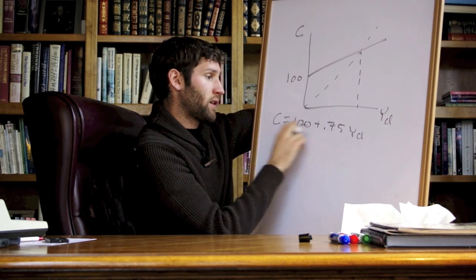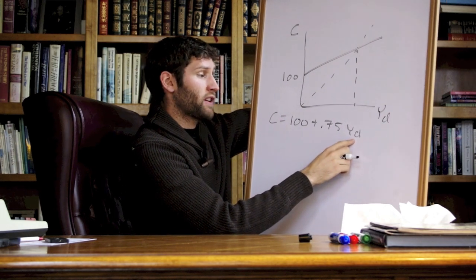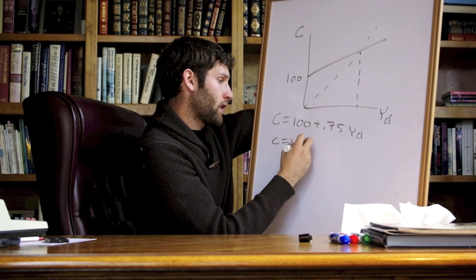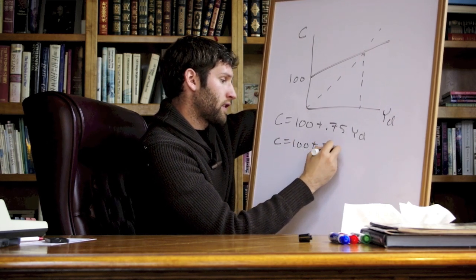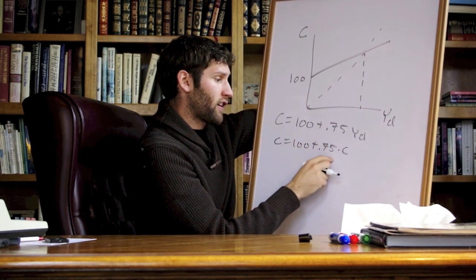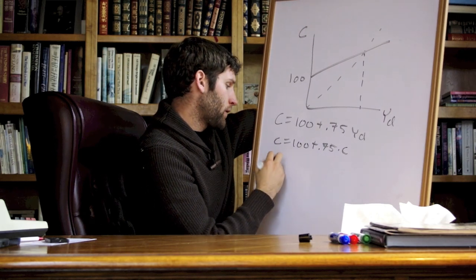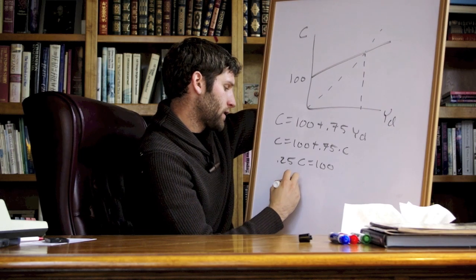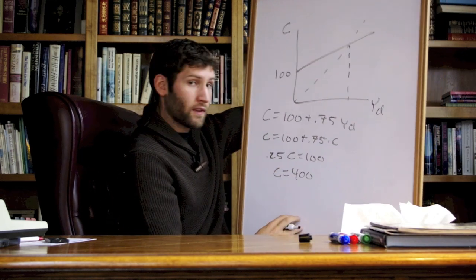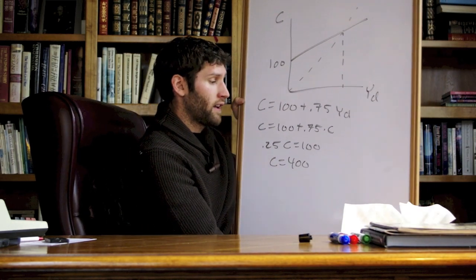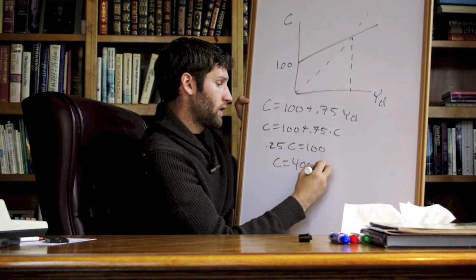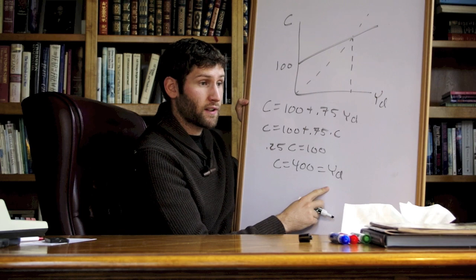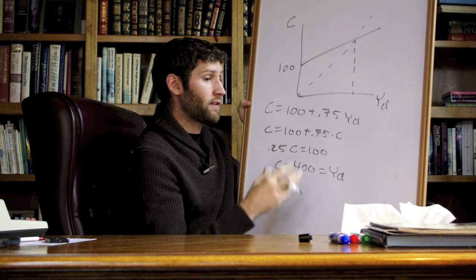So here we know that consumption and disposable income are going to be the same thing. So we have C equals 100 plus 0.75 times C. Subtract off 0.75 C from both sides, we get 0.25 C equals 100, or C equals 400. So here we were able to calculate our consumption. Note that this is also our disposable income when we have savings equal to 0. So now let's look at our savings function.